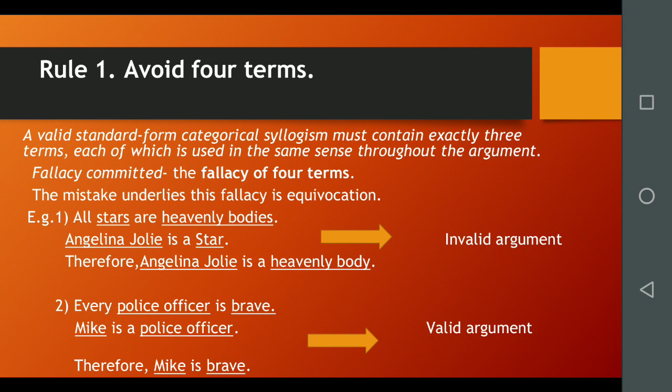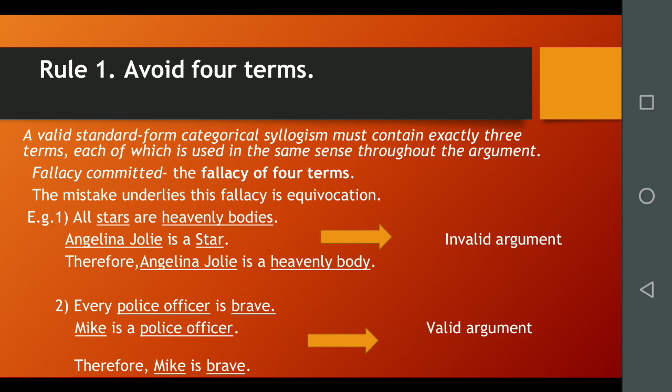For example, all stars are heavenly bodies. Angelina Jolie is a star, therefore Angelina Jolie is a heavenly body. In this syllogism, we have all stars as heavenly bodies. This is the major premise, and in this premise the word stars is the middle term and heavenly bodies is the major term. In the second premise, which is the minor premise, Angelina Jolie is the subject, or the minor term, and a star is the middle term, and on the basis of these two premises we have the final conclusion: Angelina Jolie is a heavenly body.